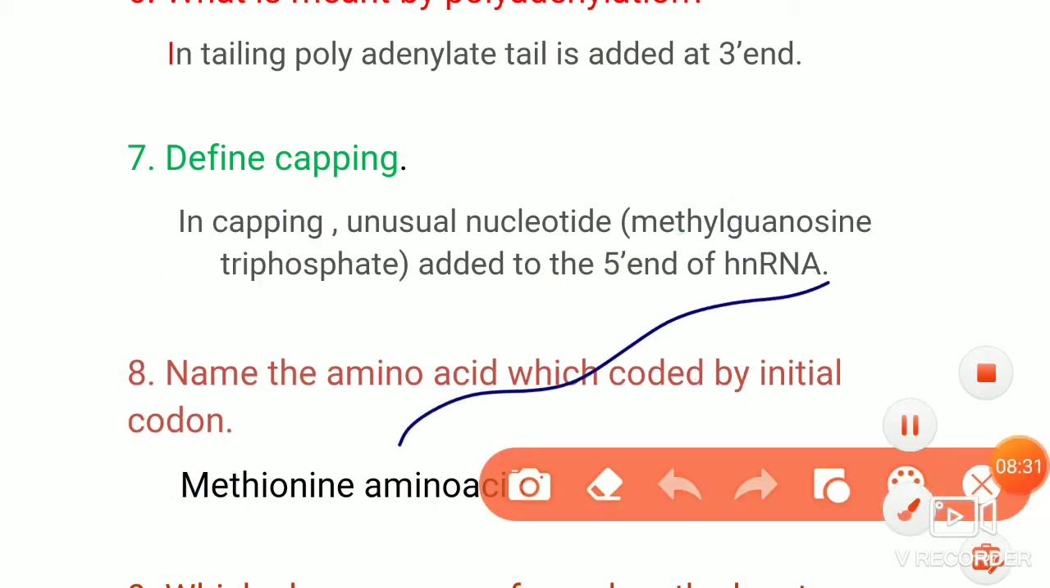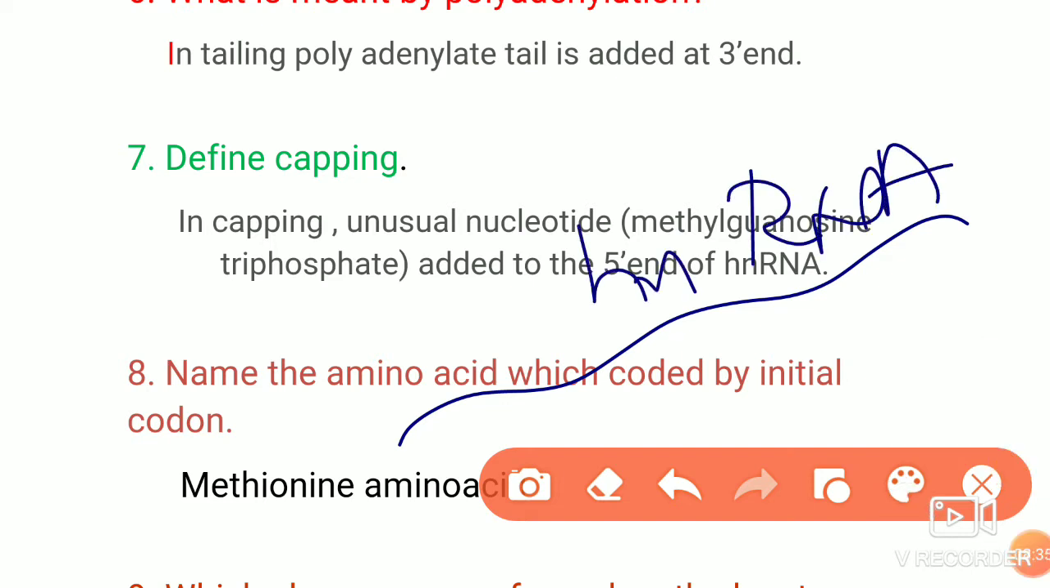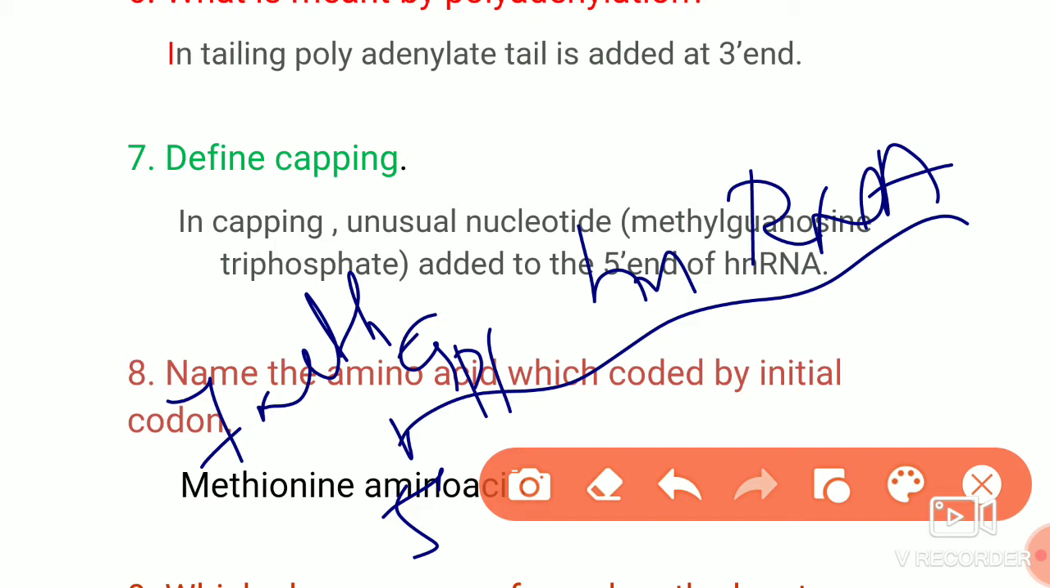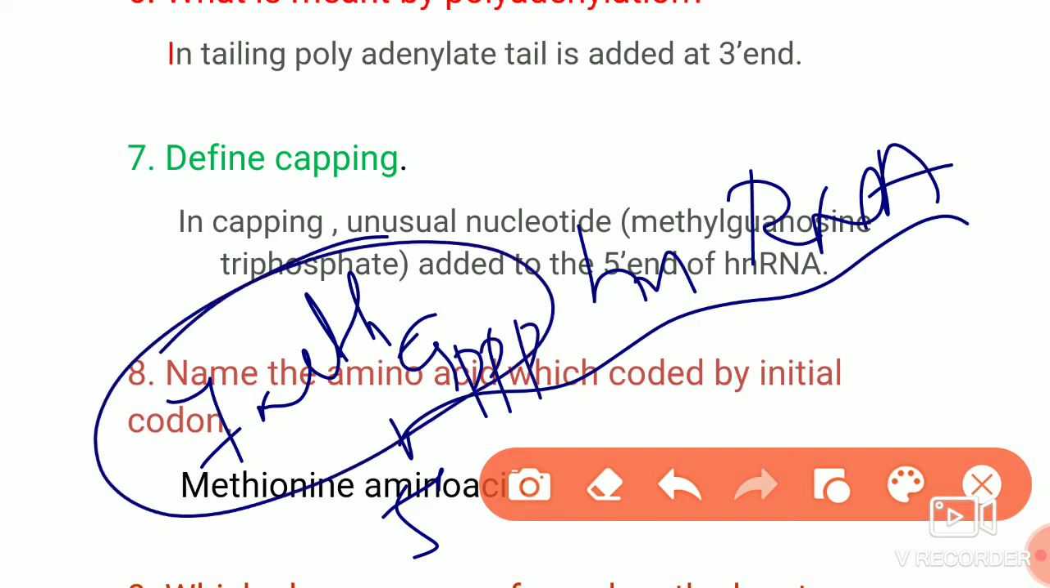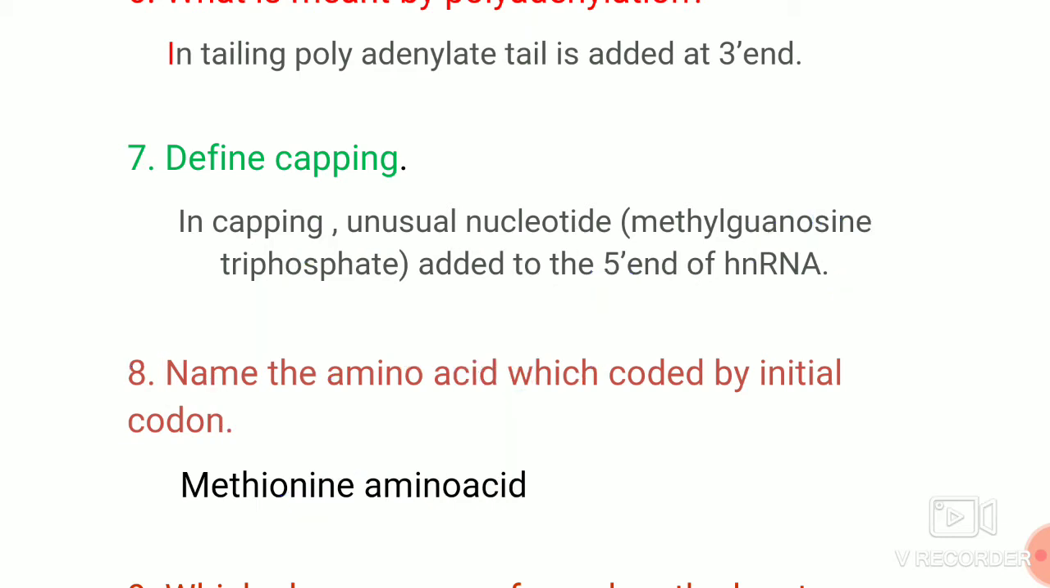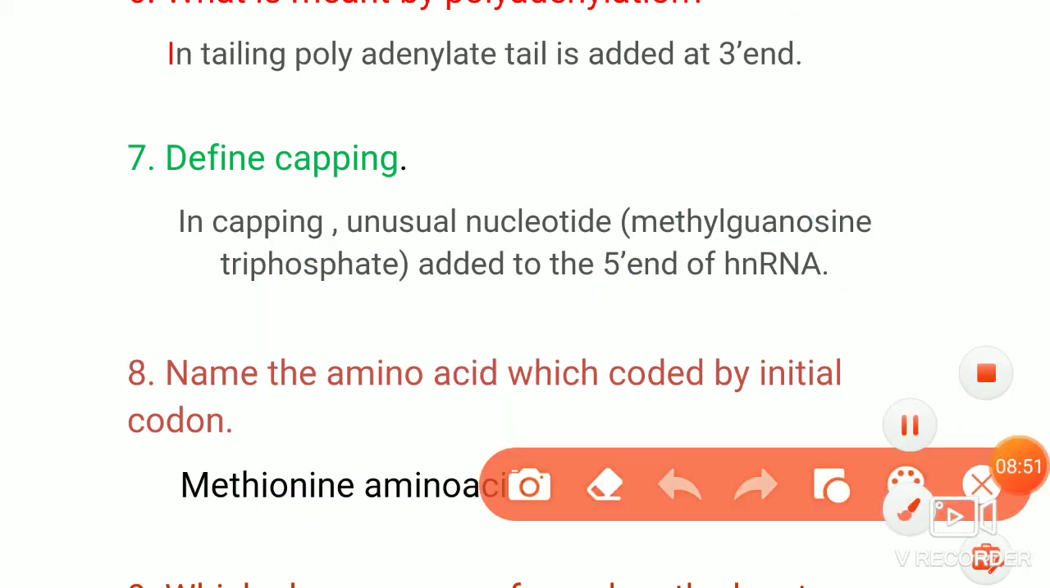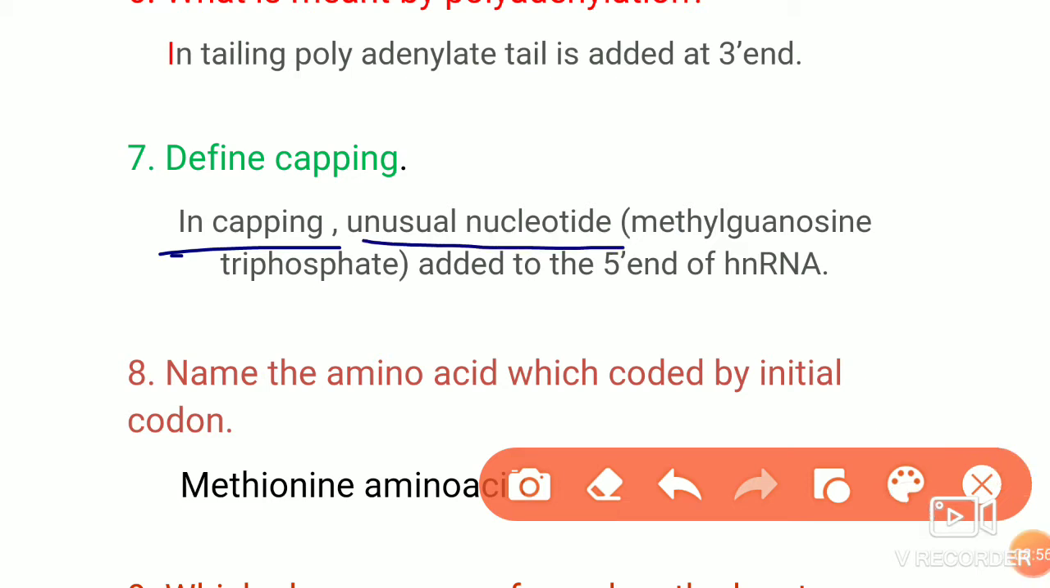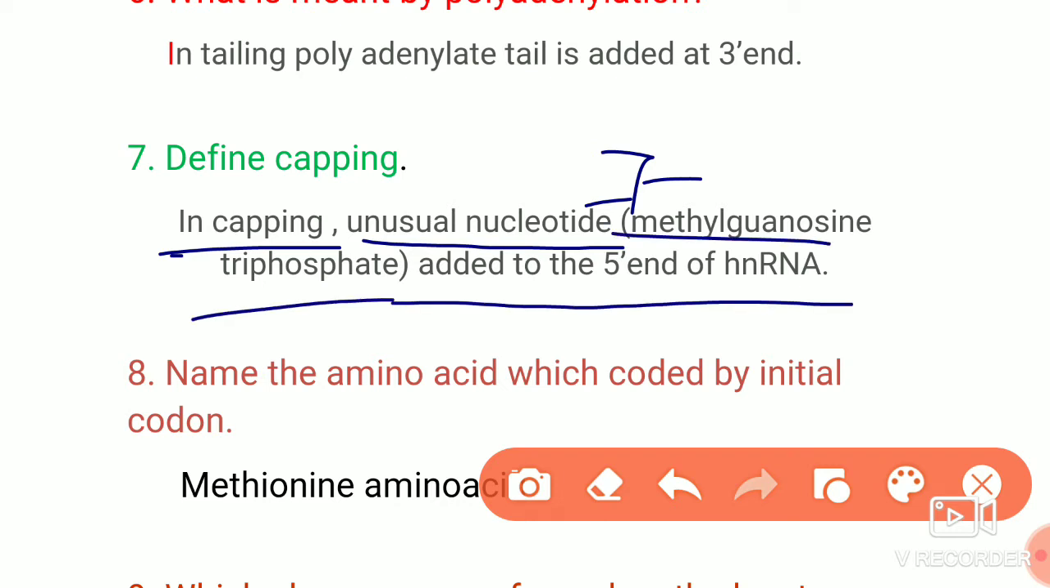So here if we consider, this is an hnRNA. For that hnRNA, at the 5' end, a 7-methyl guanosine triphosphate will be added. This is called a cap. So adding of cap is capping. So the definition is, in capping, an unusual nucleotide, that is 7-methyl guanosine triphosphate, added to the 5' end of the hnRNA is called capping.